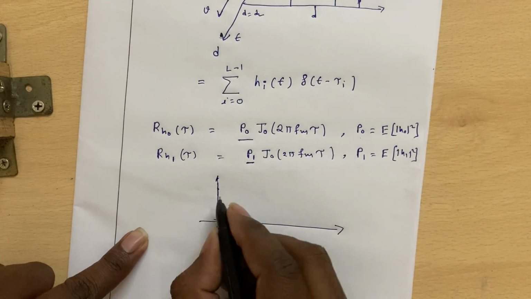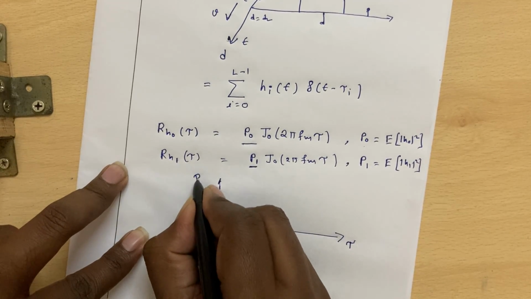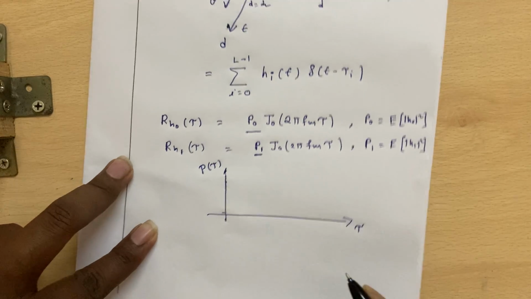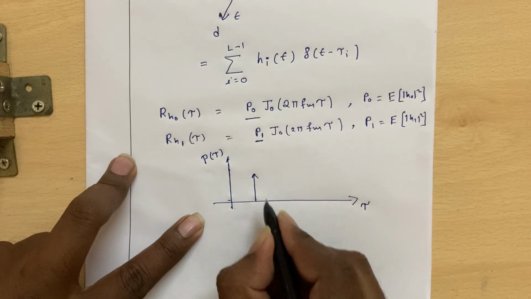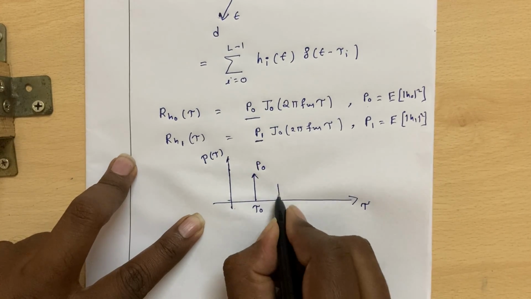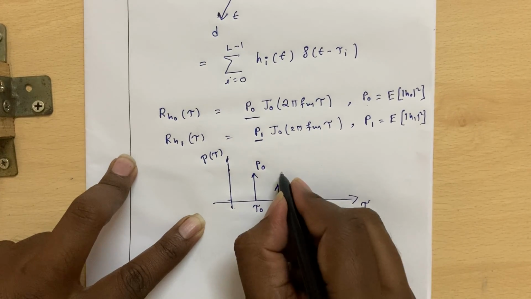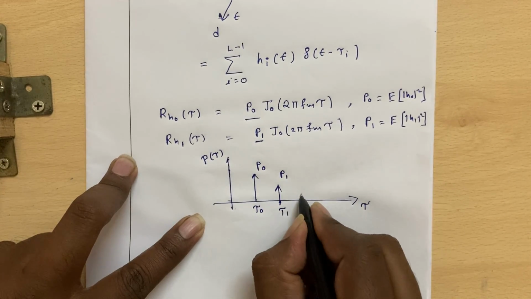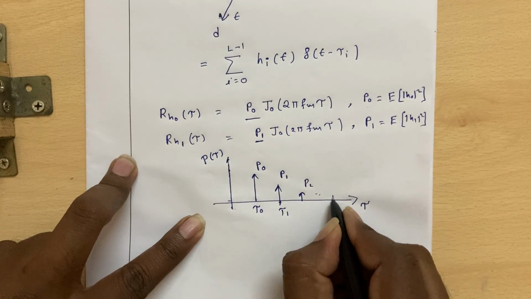So if I plot the average power versus the delay axis, that average power I talk about is P of tau. So P of tau at tau naught is P naught. At tau 1 it's P1. So P2 and so on.